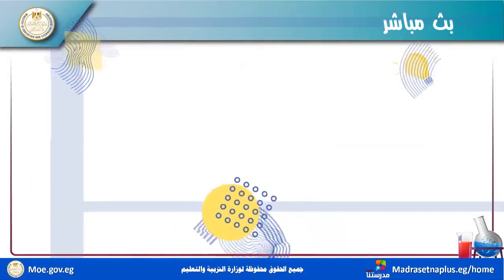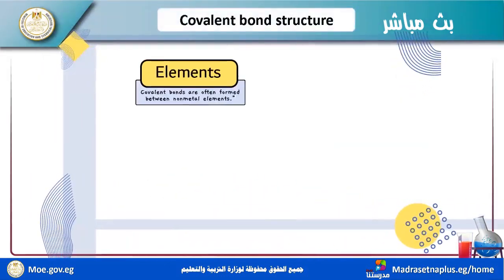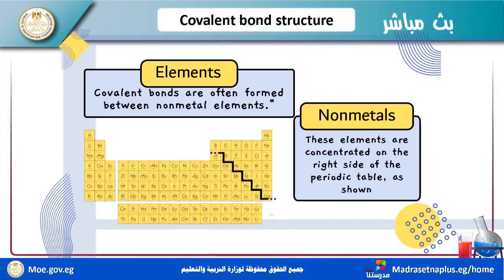We now move to the other slides. Covalent bonds are often formed between non-metal elements. Which ones? Non-metals.